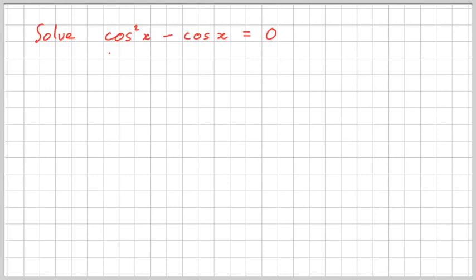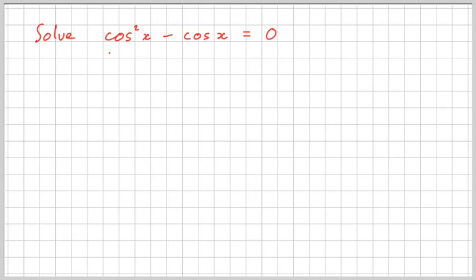Now, a common thing that people do with this is they spot that there are 3 terms and each term divides by cos x. So people divide the equation by cos x, which would leave just cos x here, not squared, take away 1 equals 0. And whilst that's not wrong, it's not quite complete, as you'll see in a moment. Here's the correct way to solve this problem.